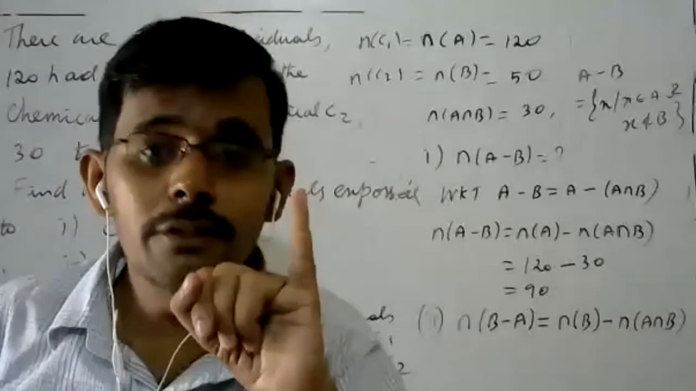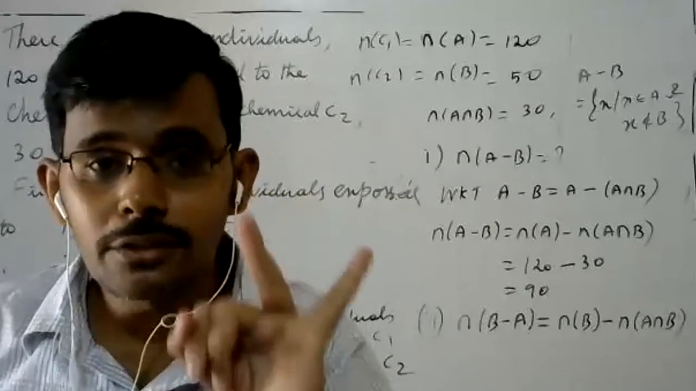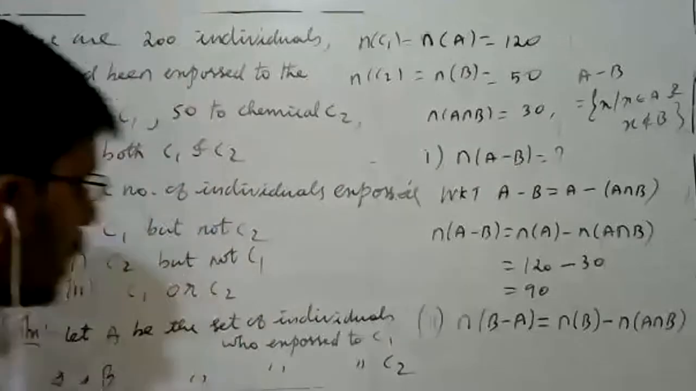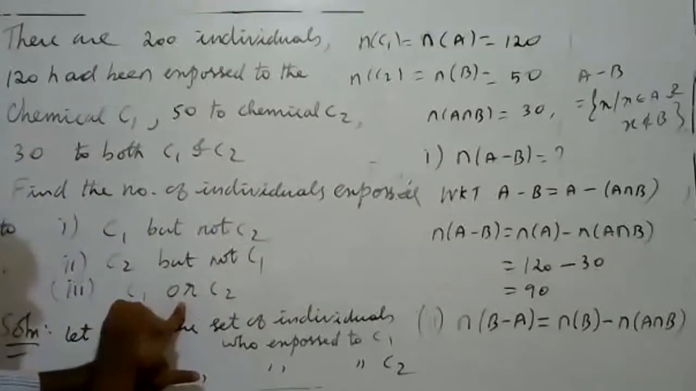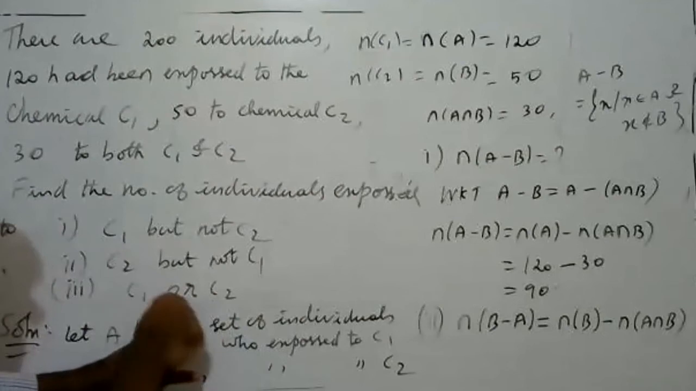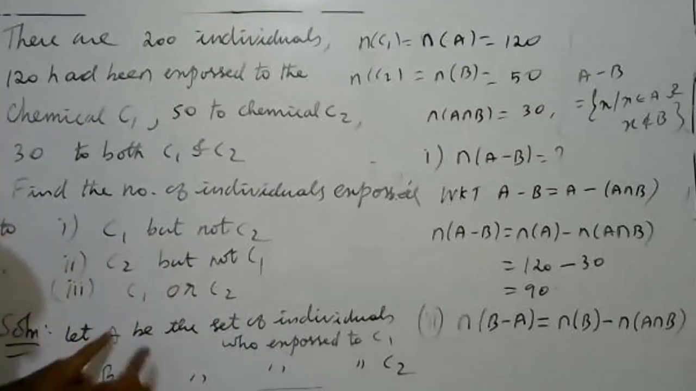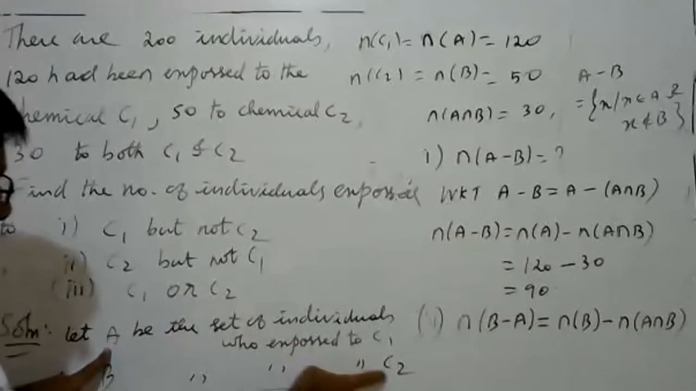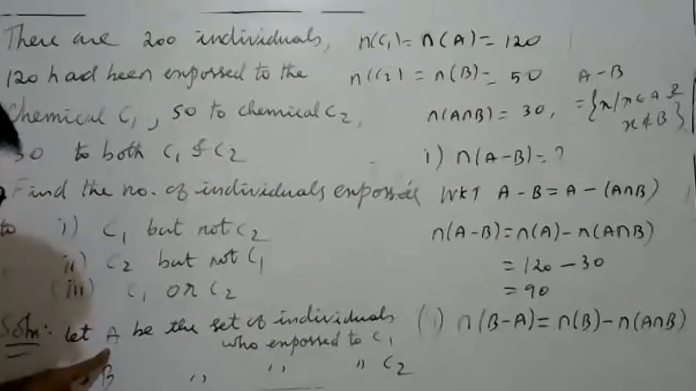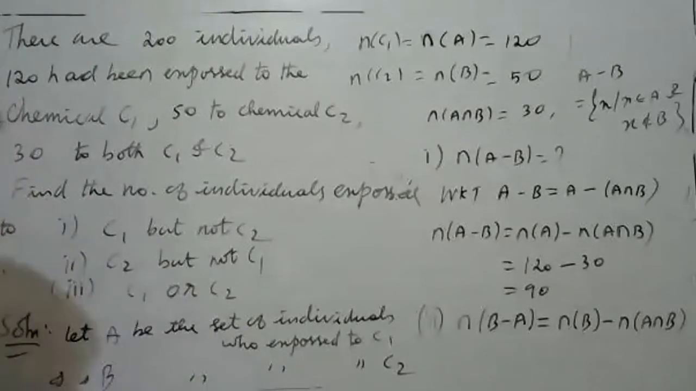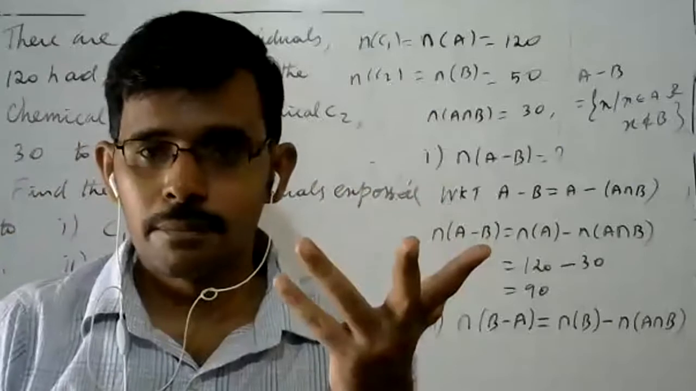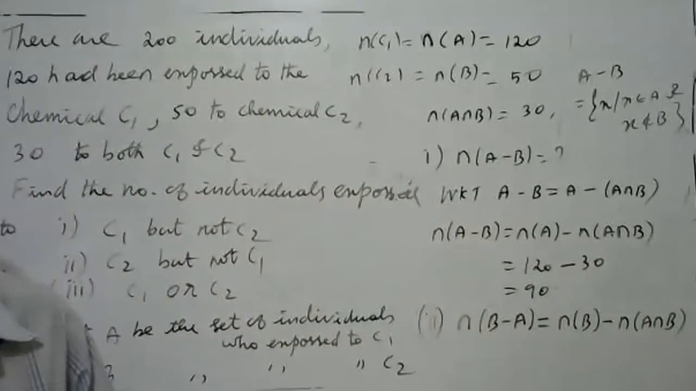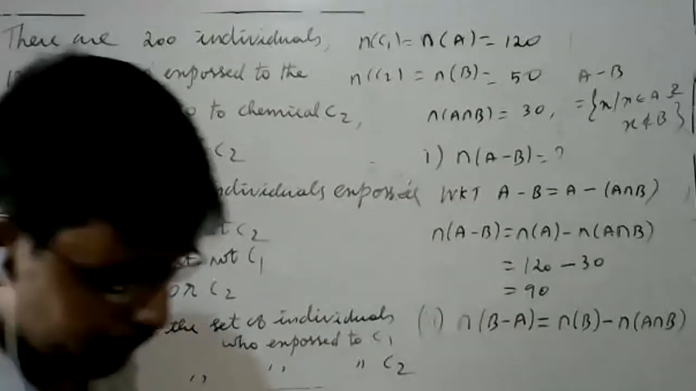Okay. Or means union. At least means union. And means intersection. Here, "or" is there. C1 or C2 means C1 union C2, that means A union B. Your C1 means the set of all individuals exposed by C1 is A. The set of all individuals exposed by C2 is B. A union B we have to find out. A union B, we have the formula. Find out that. What is the answer? Simplify and complete the problem.